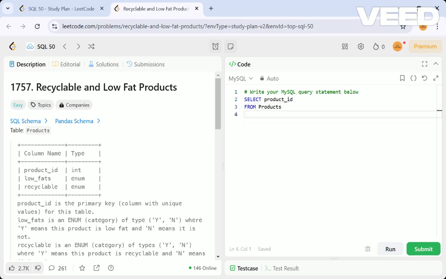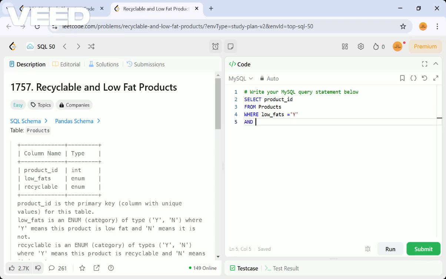Now, what is the condition? What product IDs do they want? They want the products which have low fats, and low fats should be Y. And they also want the products which are recyclable, that means recyclable is also equal to Y. So these two should be the conditions they have given.